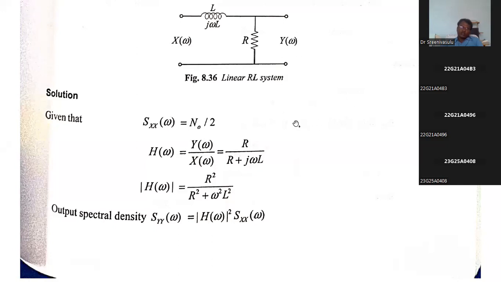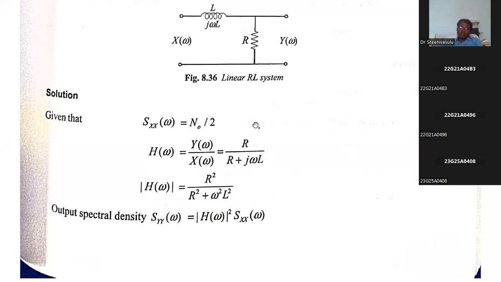I of omega into R. We already obtained X of omega equal to R plus j omega L into I of omega, so I of omega is X of omega divided by R plus j omega L. So Y of omega is equal to X of omega divided by R plus j omega L, into R. Then you write Y of omega by X of omega, it is equal to H of omega.